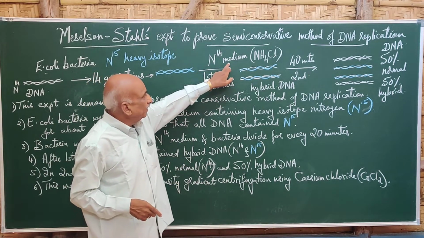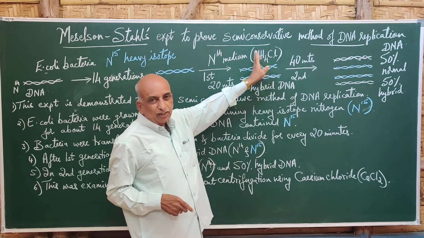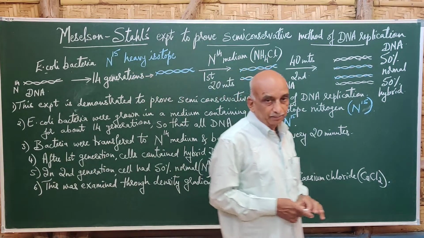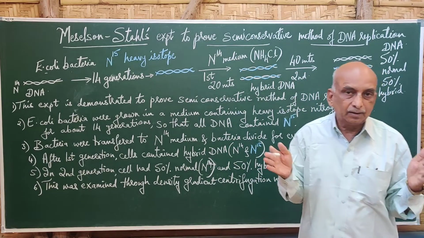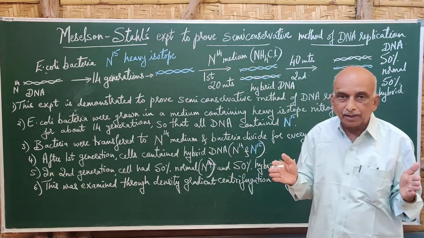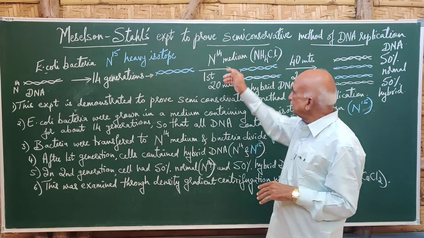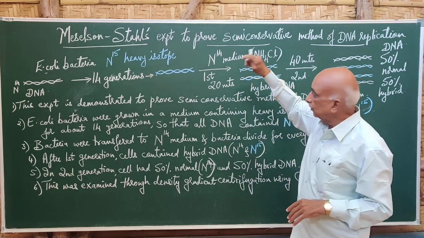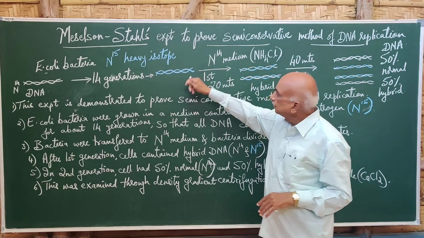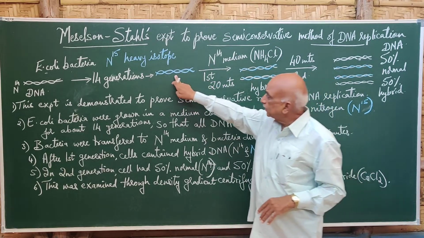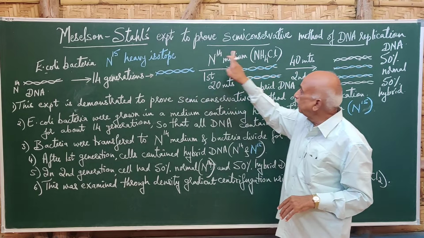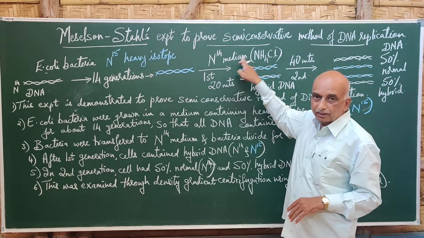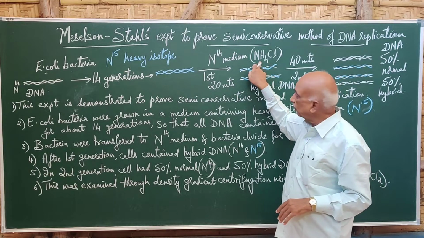The normal medium they used contained ammonium chloride, which means normal nitrogen, not a heavy isotope or any other radioactive isotope. The bacteria which contained the heavy isotope were transferred to this normal nitrogen medium containing ammonium chloride.